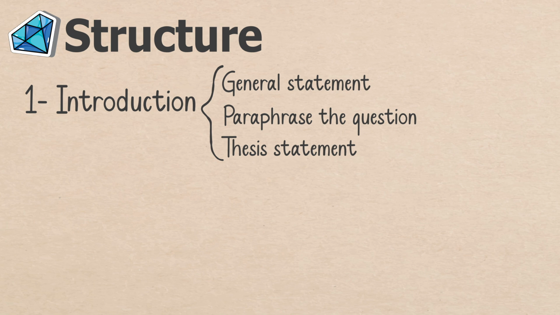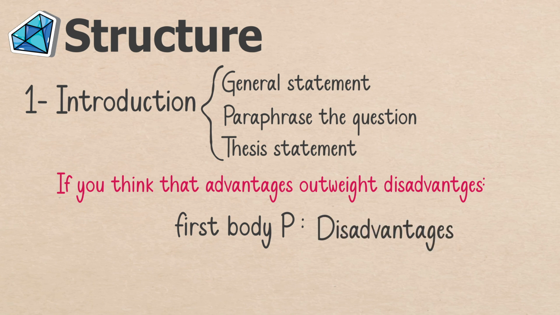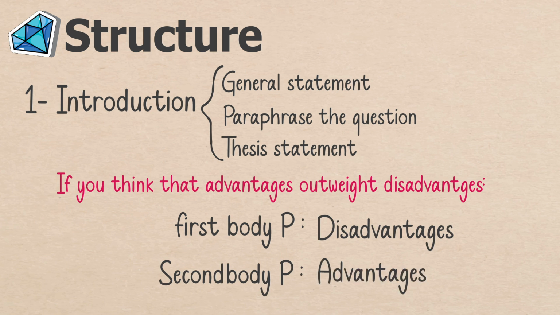I just mention that there are advantages and disadvantages. And one thing which is very important here: if you think that advantages outweigh disadvantages, in this case your first body paragraph should be about disadvantages, and your second body paragraph should be about advantages.